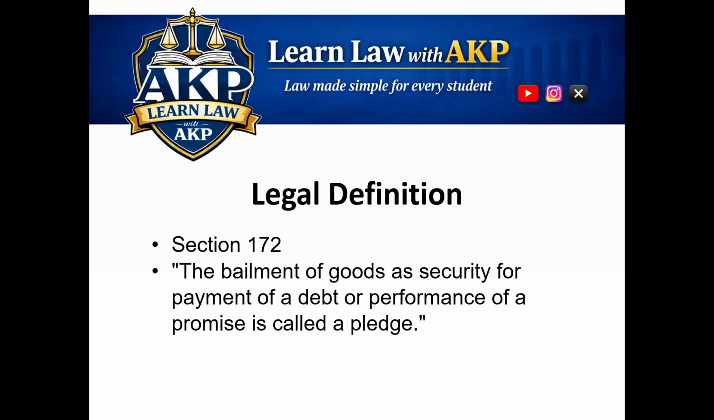Section 172 gives us the legal definition of pledge. According to the section, the bailment of goods as security for payment of a debt or performance of a promise is called a pledge. This definition contains three important elements. First, there must be bailment. Second, goods must be delivered as security. Third, the security must relate to a debt or promise. These three elements form the foundation of every pledge.